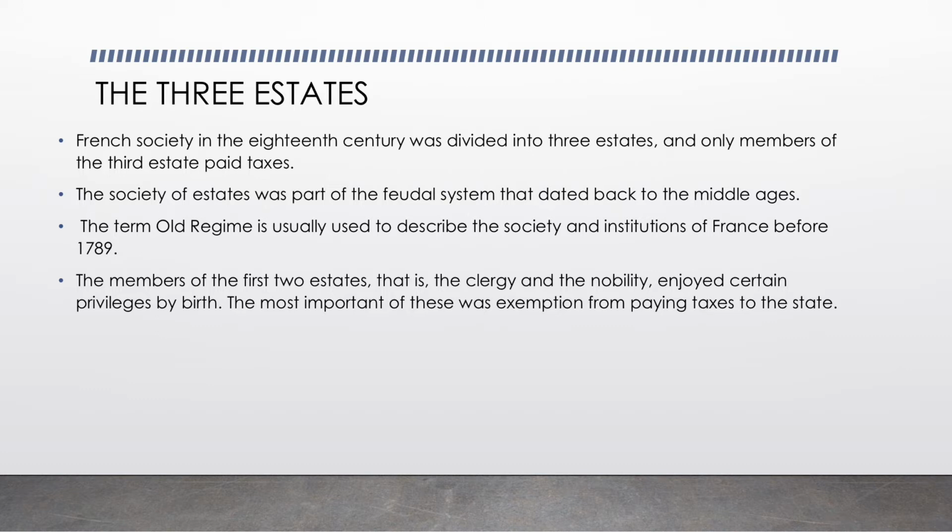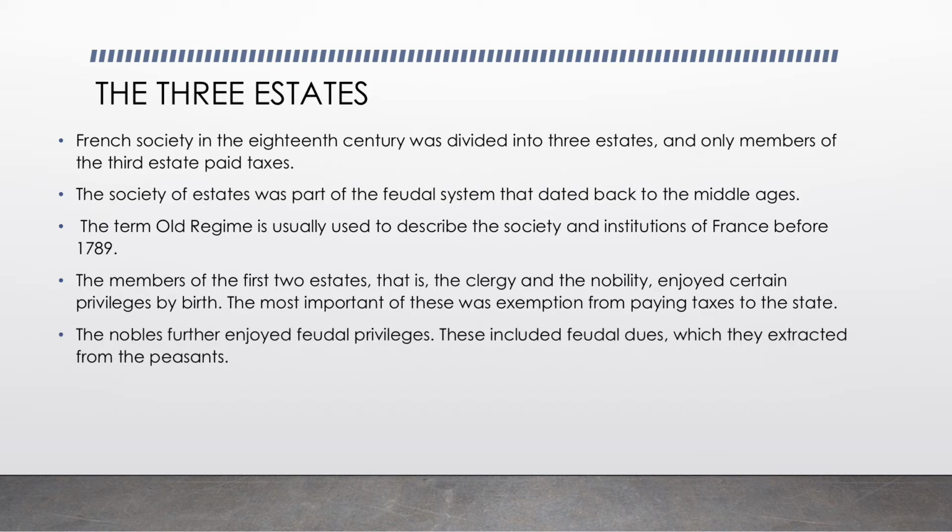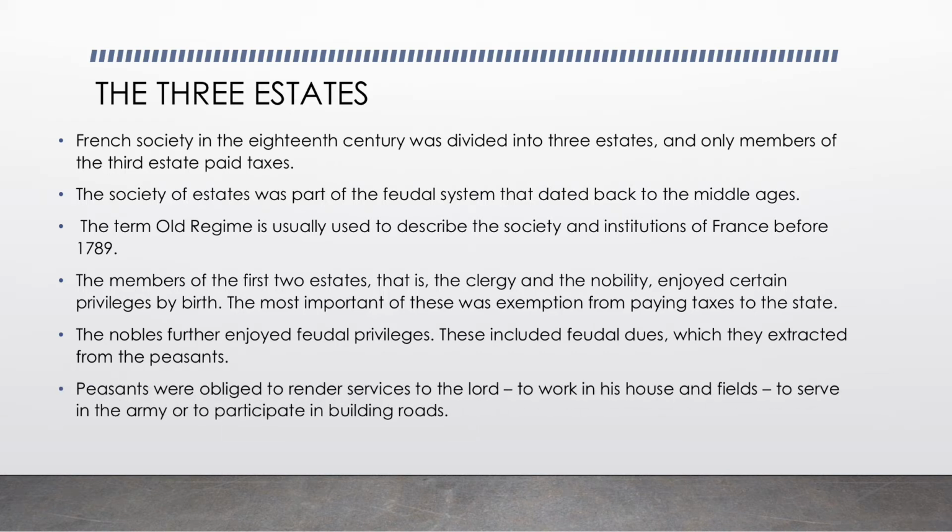Okay, let's move on. The members of the first two estates, that is the clergy and the nobility, enjoyed privileges by birth. What does this mean? That if you're born in a clergy family or a noble family, then you will enjoy all the privileges. And the most important was that they need not pay taxes. The nobles enjoyed feudal privileges. But from where did they get these feudal privileges? They got them from the peasants.